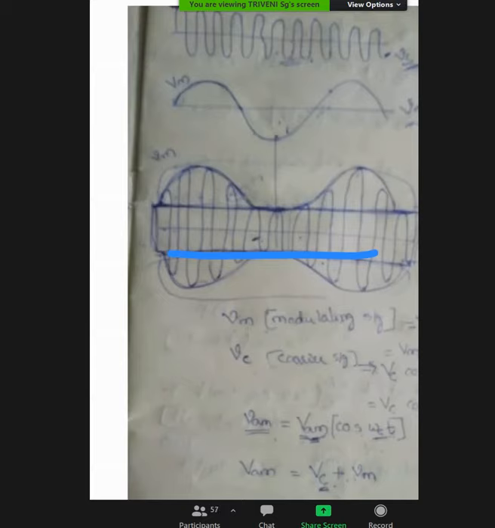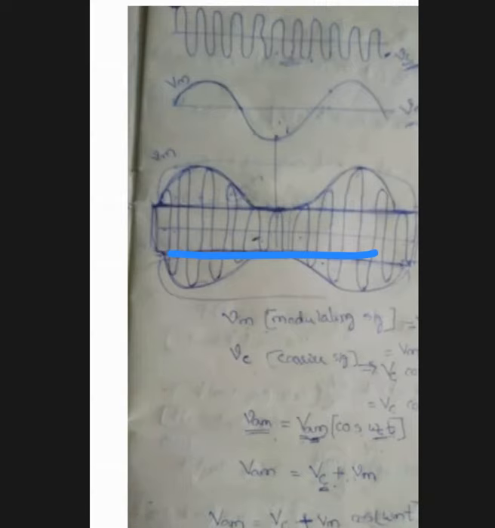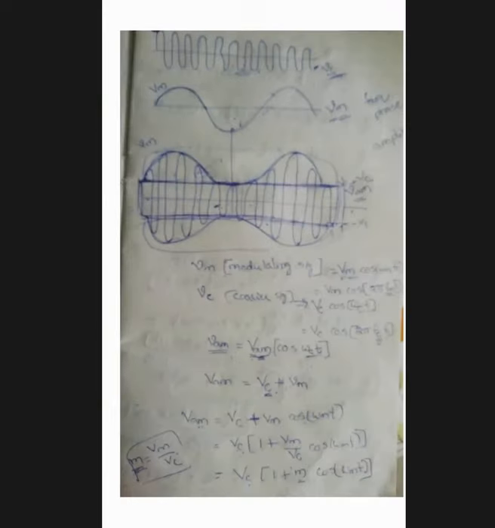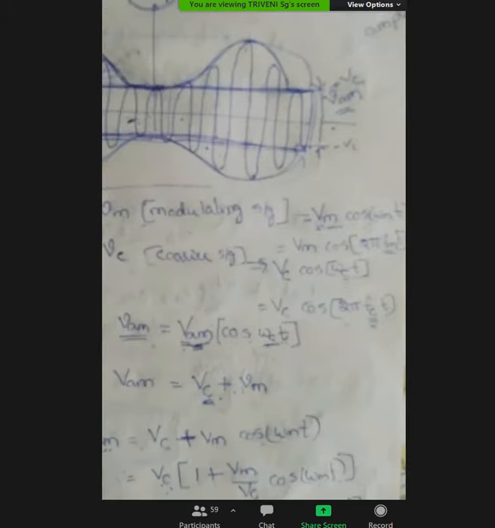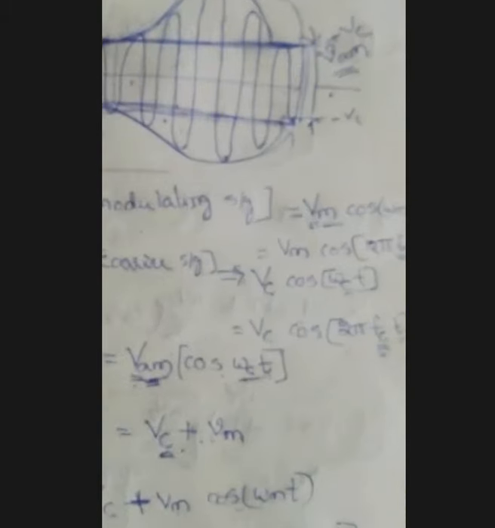Equations are given. A small vm, that is the message signal, is equal to capital Vm cos omega t. Here you can also consider the sine terms. Capital Vm is the amplitude of the message signal, and cos omega t is the angular form of the waveform.